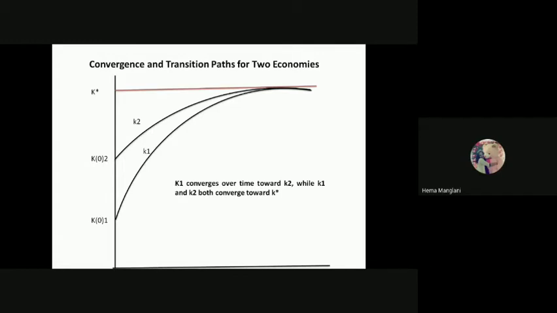So the effect on K star is positive when the saving rate is rising. Then the second thing we have seen is the technology level A. If the technology level A is rising, then your K star is also rising. K star means I'm talking about a steady state. So your capital growth is rising, and because of this capital growth, your steady state is also rising.